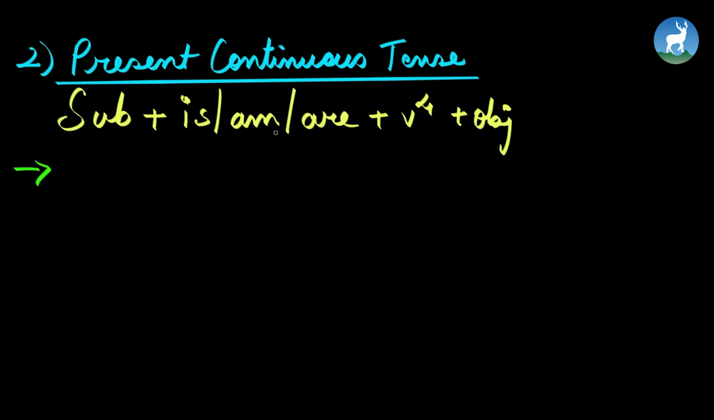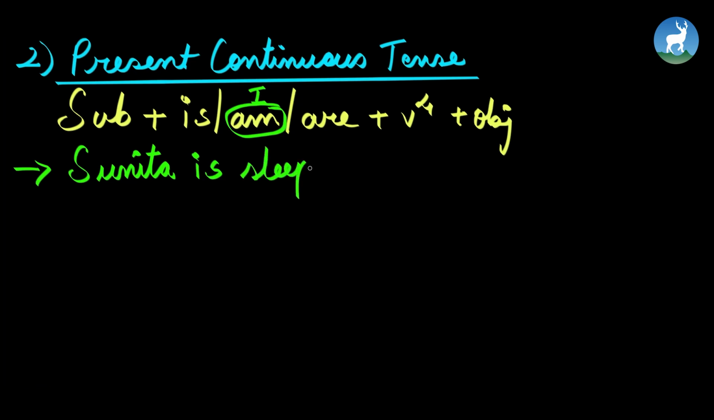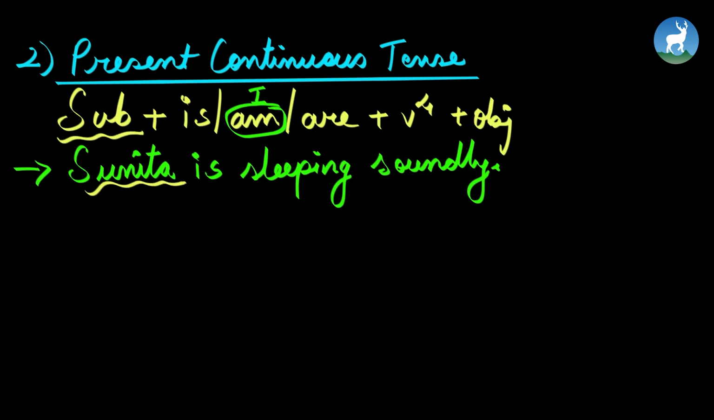Once again, the use of is, am, or are depends on your subject. We use am only with I. This is for singular and are for plural. So Sunita is singular, so we use is for singular. Sunita is sleeping soundly. So subject Sunita, is, then we use V4, is sleeping, and the remaining is our object.